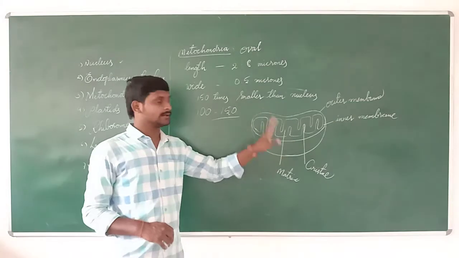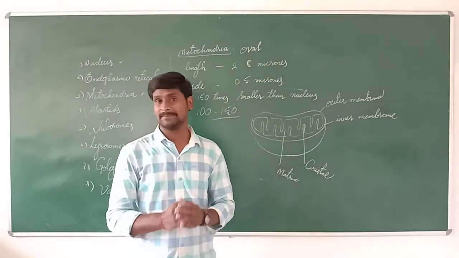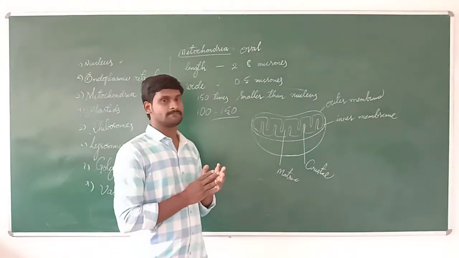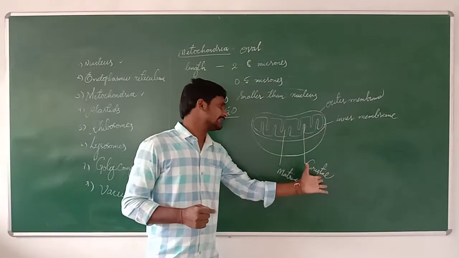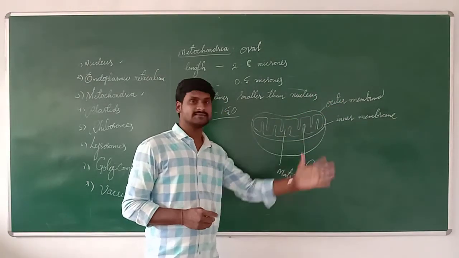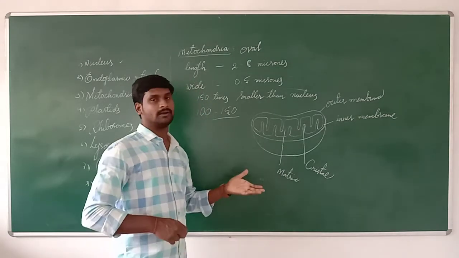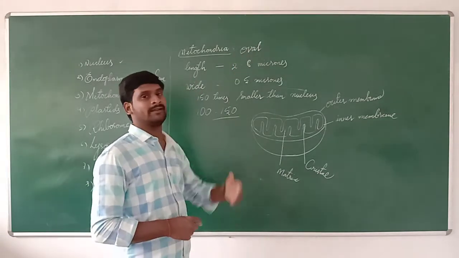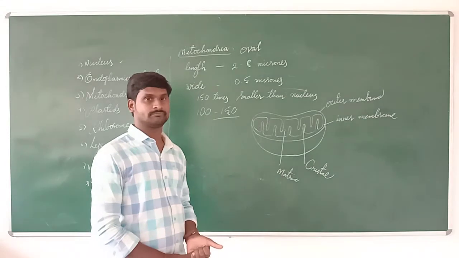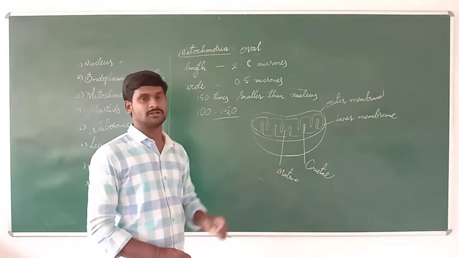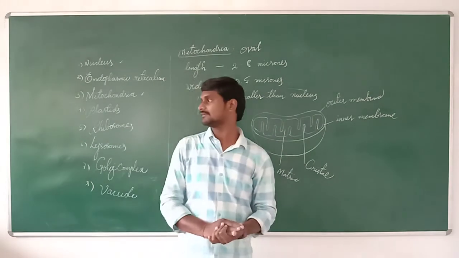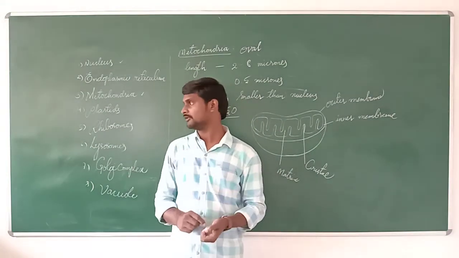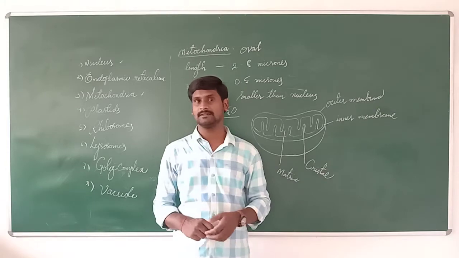So there are four main parts in a mitochondria: outer membrane, inner membrane, cristae and matrix. The shape of the mitochondria is oval. It is a very small dot, and it is 150 times smaller than the nucleus.